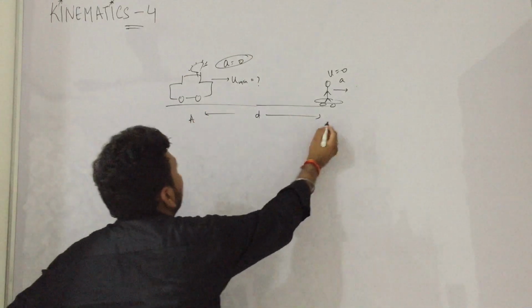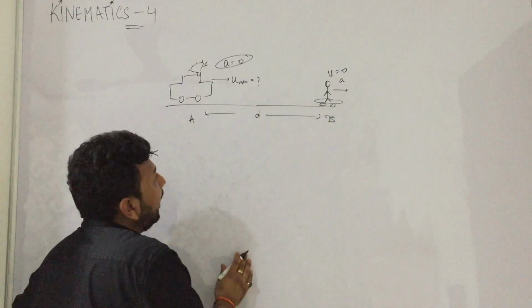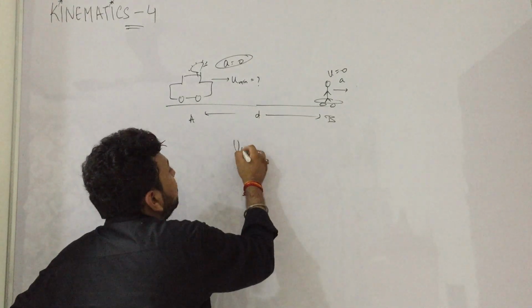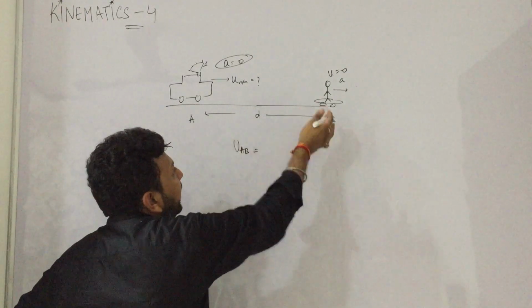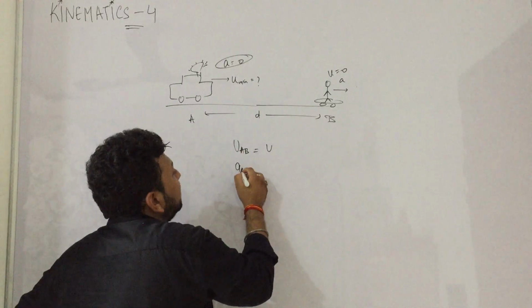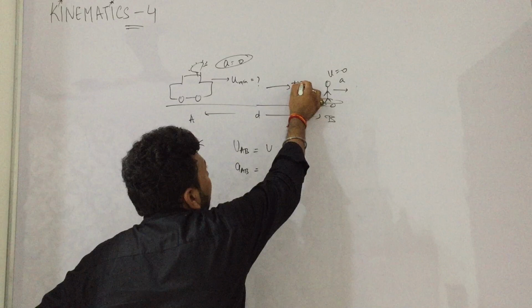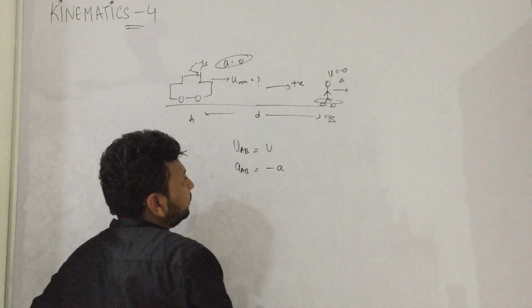Let us take it as A. Let us take it as B. I hope the question is clear. You can still read it from H.C. Verma. So tell me what is UAB. UAB is UA minus UB. That is u. What is AAB? 0 minus a. This is positive. We have taken a, so that is minus a.